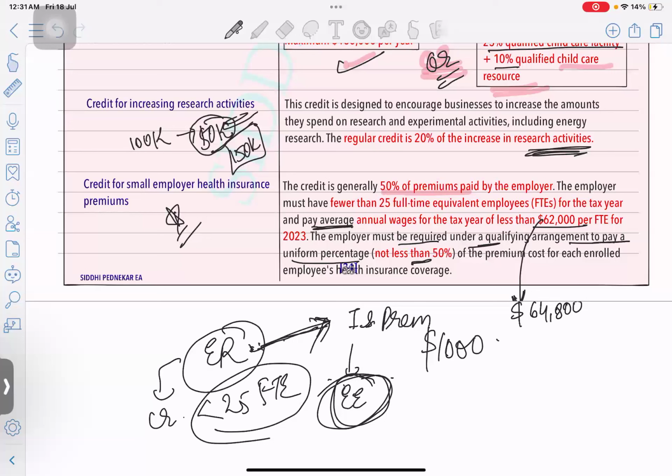So only these three conditions you should remember. One is up to 25 full-time employees. Second is the average wages for that particular year should be 64,800, and this keeps on changing every year. Third and the last condition is the premium cost. You should at least cover 50%. And how much credit you are going to get? 50% of the premium. Okay.